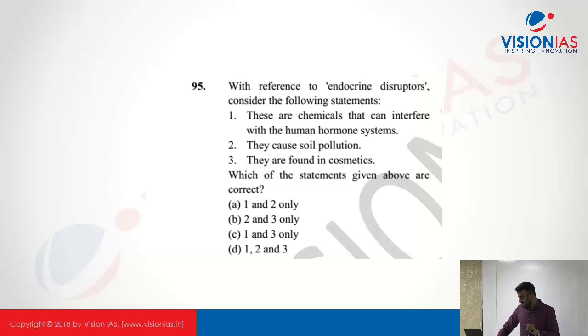This is correct. They can cause soil pollution because these plastics attract these chemicals very easily, and they would remain in the soil for a longer period of time. Okay, and also microplastics also. Fine. The third one, they are found in cosmetics.